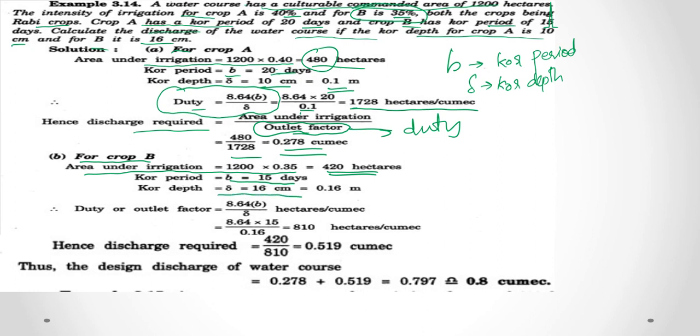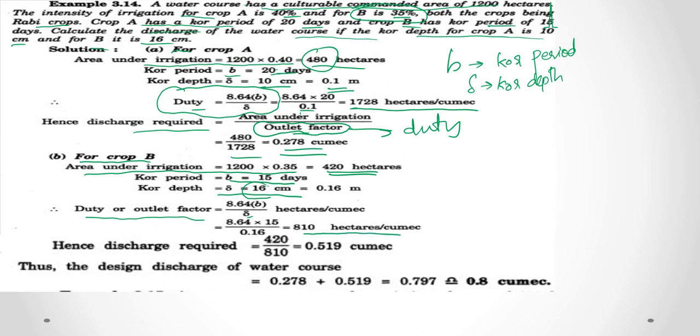Therefore duty or outlet factor is equal to 8.64 small b by small delta, that is equal to 8.64 into 15 by 0.16, converting 16 centimeters into meters. So you get the duty as 810 hectares per cumec.